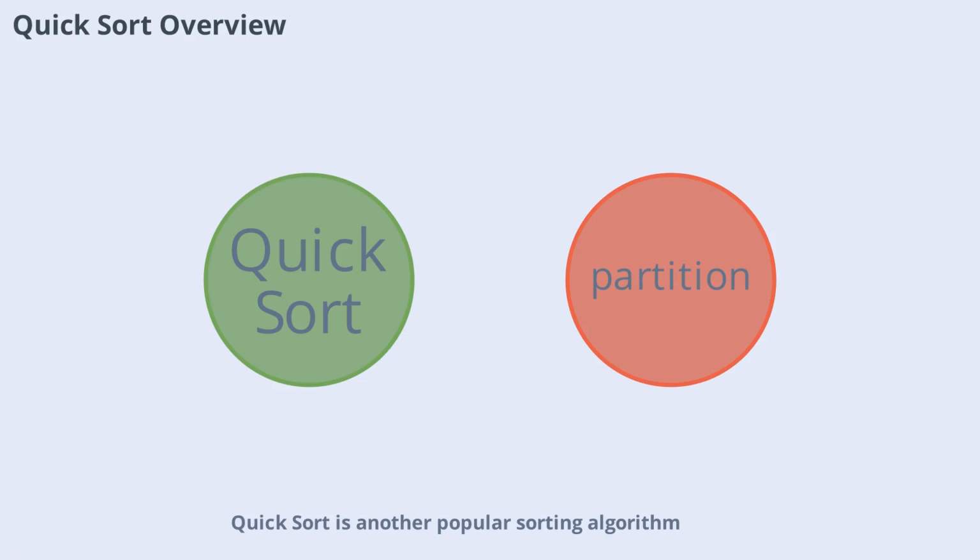Quicksort is another popular sorting algorithm. It selects a pivot element and partitions the list into two sublists, one with elements less than the pivot and one with elements greater. It then recursively sorts the sublists. Quicksort is efficient on average with a time complexity of n log n, but its worst-case performance can be slower if the pivot choices are poor.